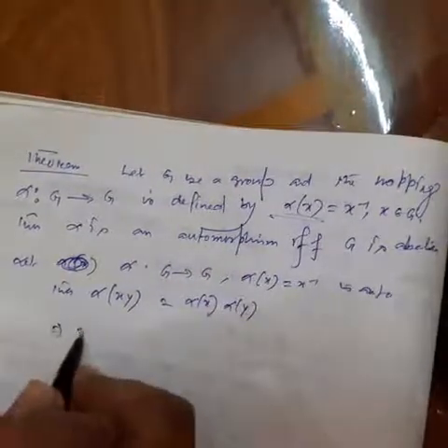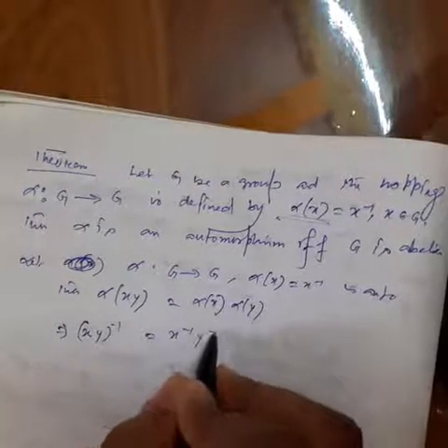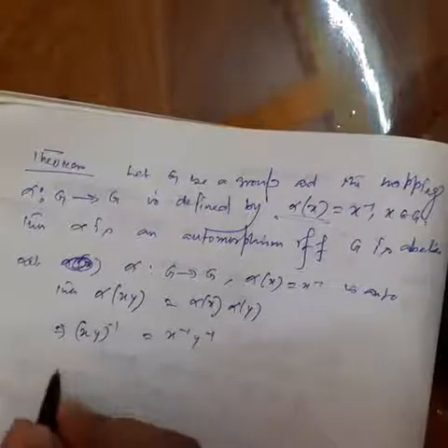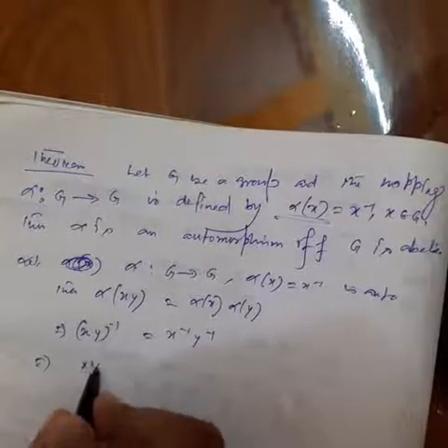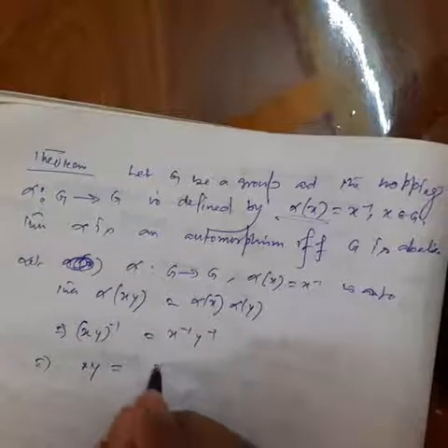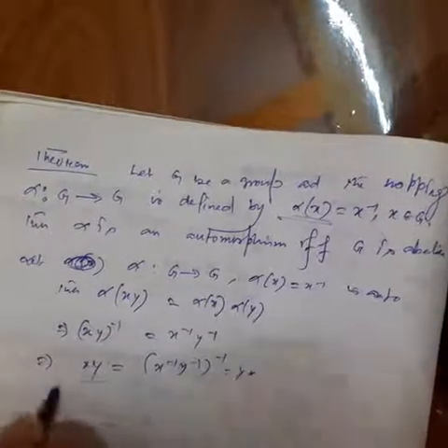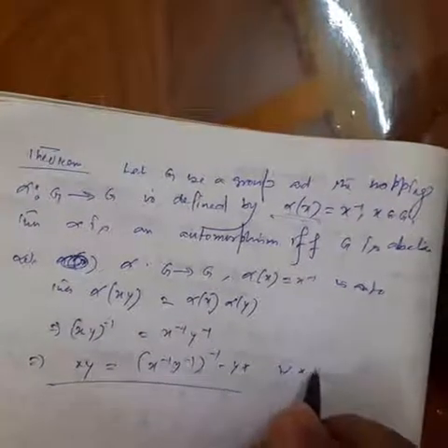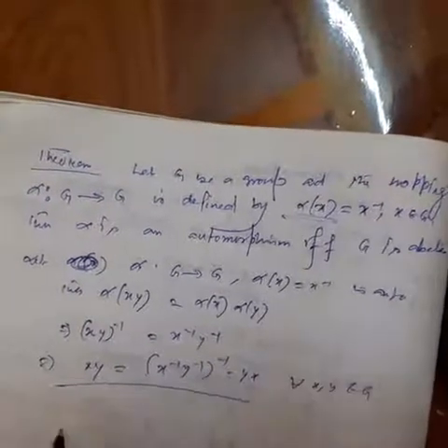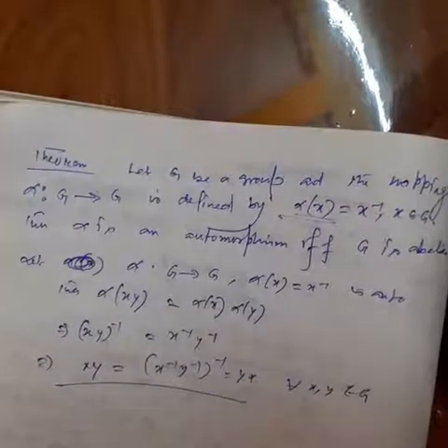So this implies (xy) whole inverse equal to x inverse y inverse, and this implies xy equal to (x inverse y inverse) whole inverse, which is equal to yx for all x, y belongs to G. So this implies G is an abelian group.